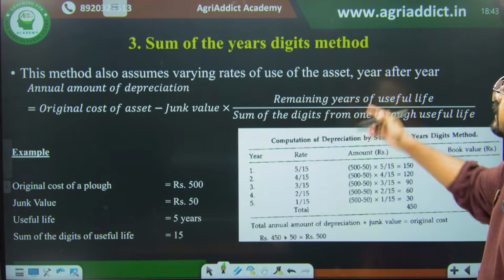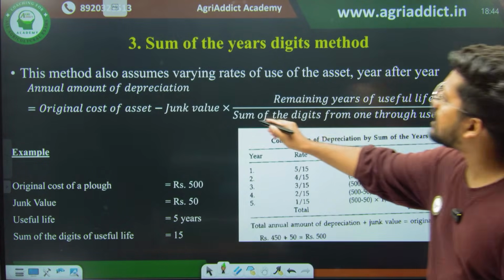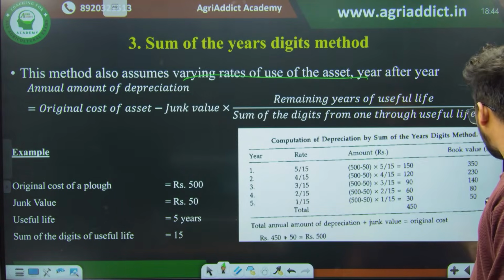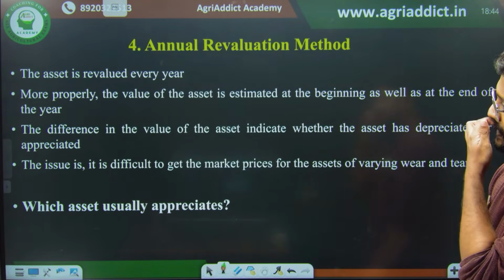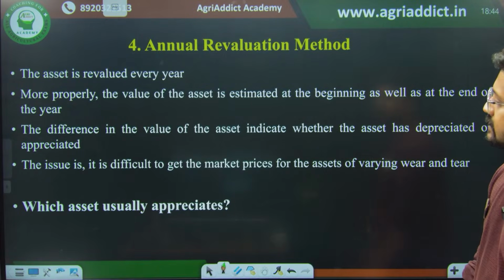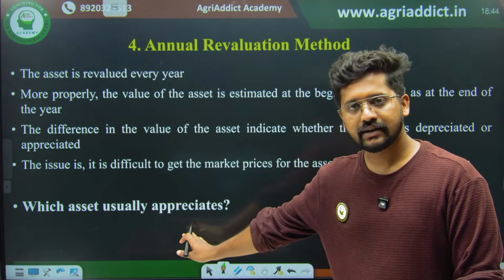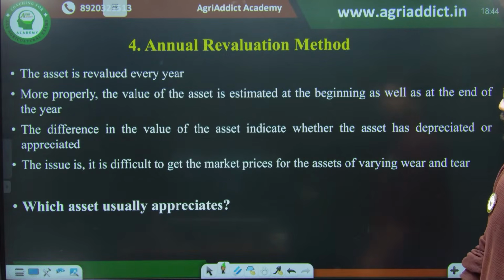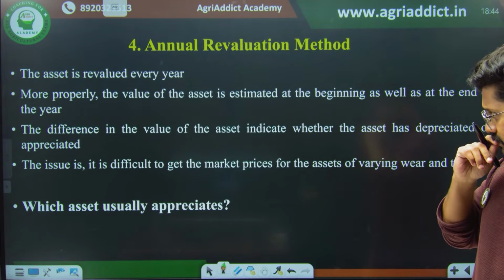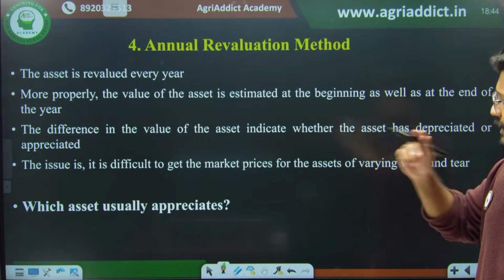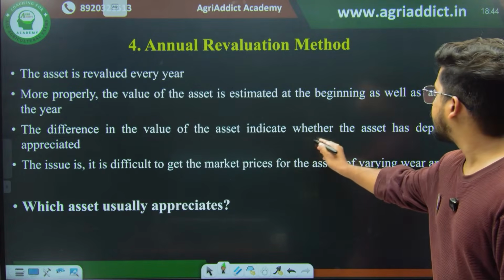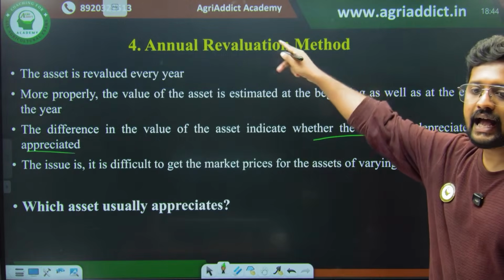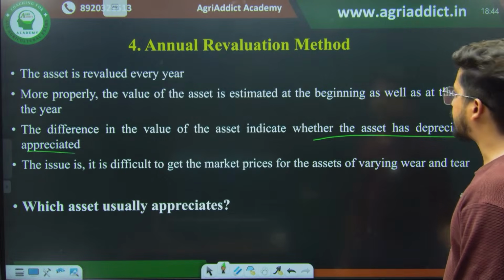Then again, in the sum of the years digit method, here also it assumes various rates of use of the asset. That is the basic idea that you have to remember here. Then the annual revaluation method: the asset is always getting reevaluated. Which asset usually appreciates? I have already given the answer for you in the live. So the difference in the value of the asset will indicate whether the asset has depreciated or appreciated. That's how we use the annual revaluation method.